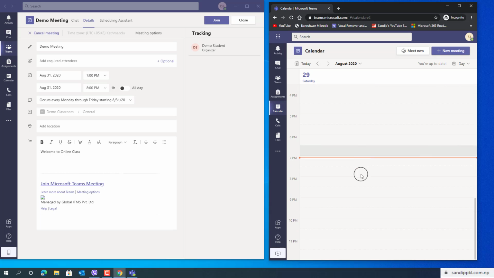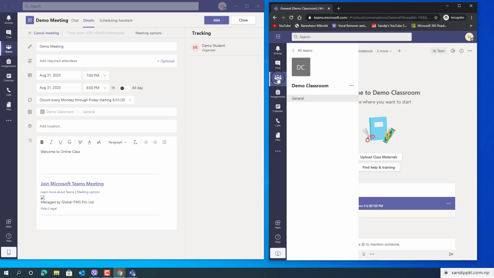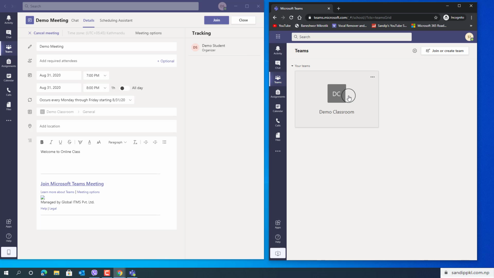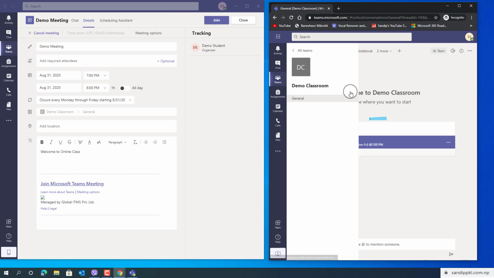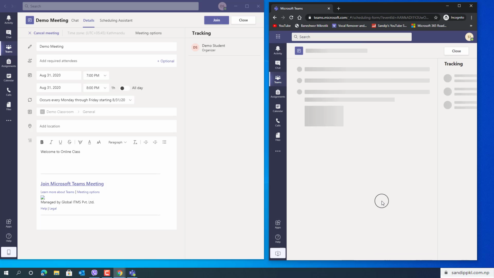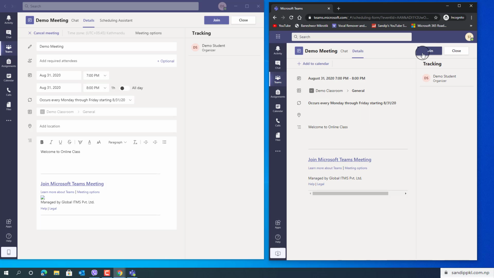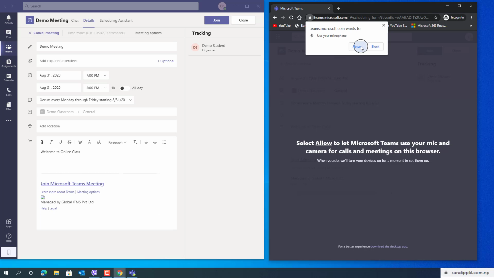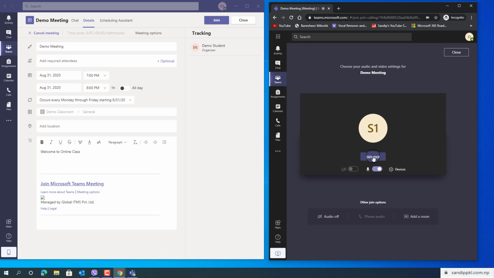You can see a line here, and next we have Teams option too. Let's move from Teams. In Teams, students can move to the respective class and check for the meeting like this, and students can join a meeting from here this way. Let's see.